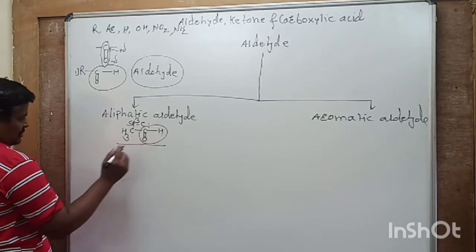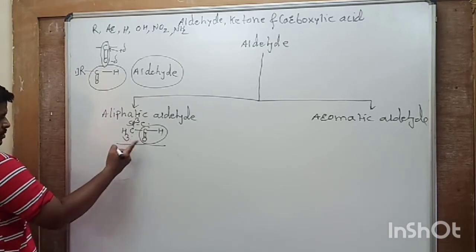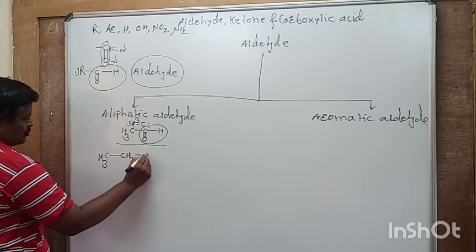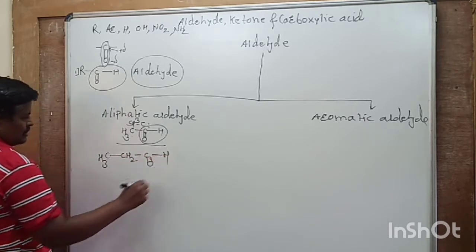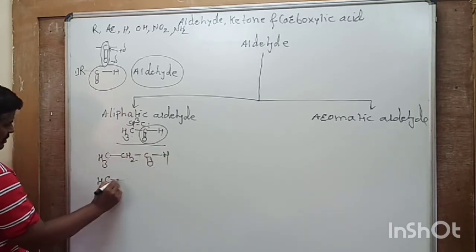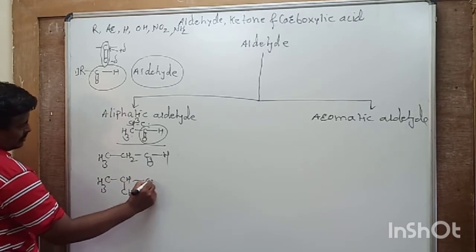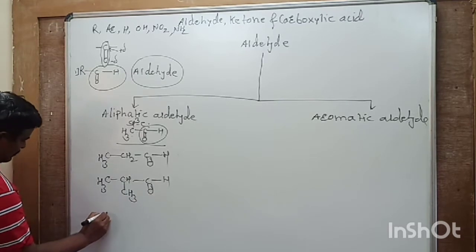Example, CH3CHO, then CH3CH2CHO, then CH3CH(CH3)CHO. Then we can consider another example.